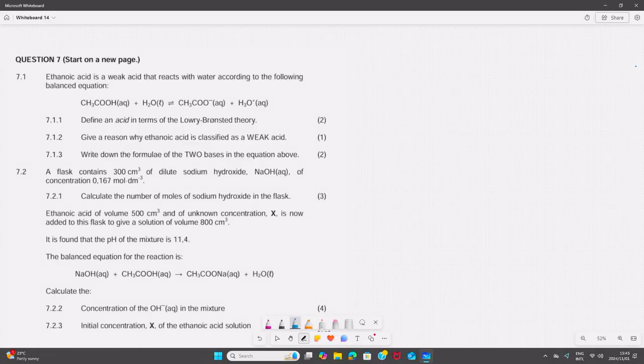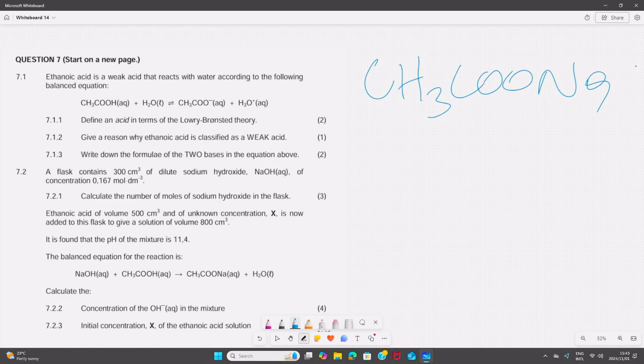Salts are formed as a result of an acid and a base reaction. For an example, we can take CH3COONa, all right?